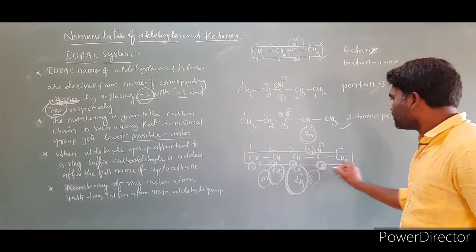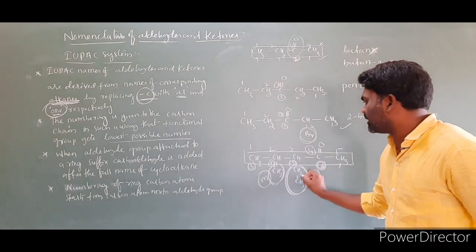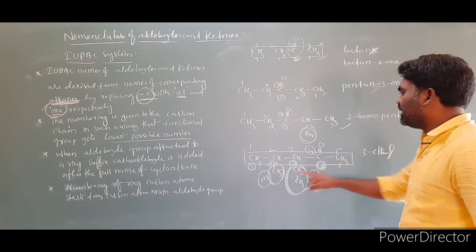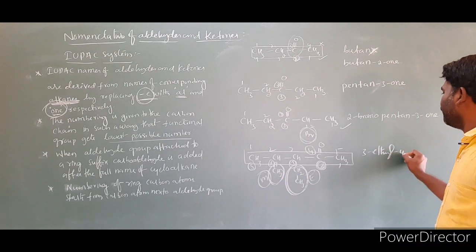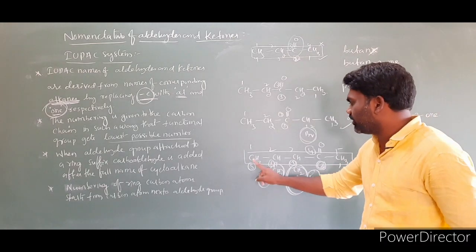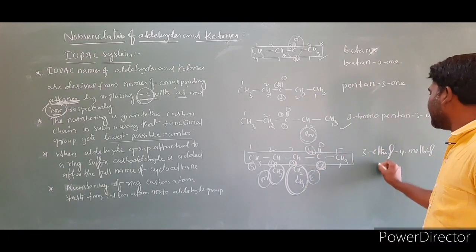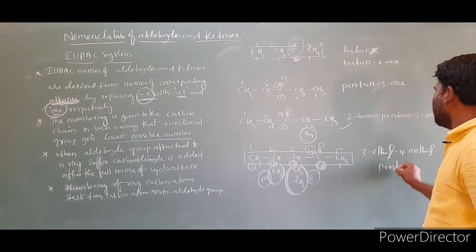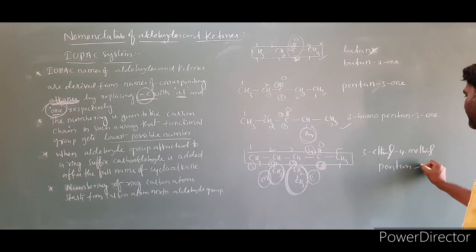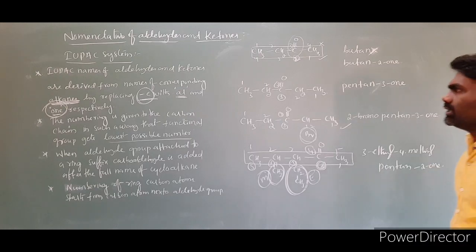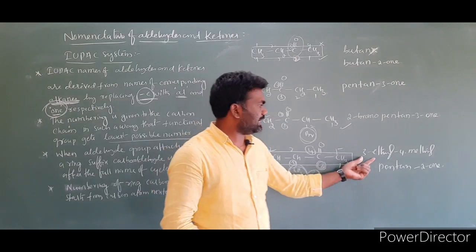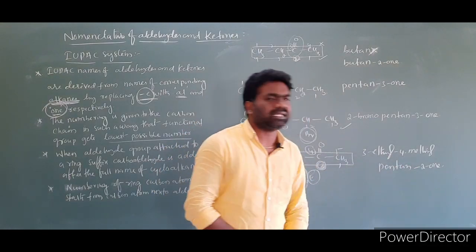What is the name? 1, 2, 3, 4, 5. At third position, 3-ethyl. At fourth position, what do we have? Methyl, 4-methyl. 3-ethyl, 4-methyl, 1, 2, 3, 4, 5, pentane. At which position is the ketonic functional group? At second position, pentan-2-one. So the name of this compound is 3-ethyl-4-methylpentan-2-one.